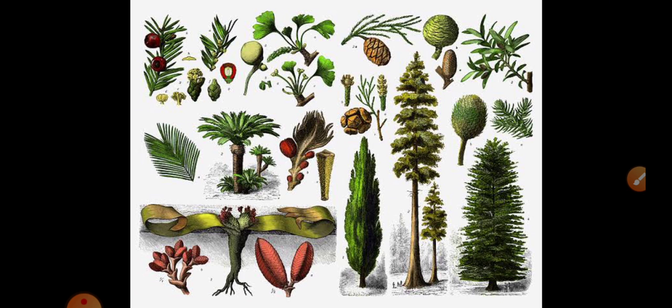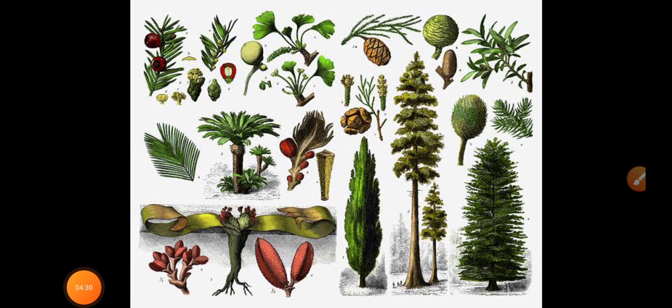Here you can see some plants. There are different types of plants, isn't it? From creepers to large or very big trees. Creepers are there, climbers are there, very small plants are there, shrubs are there, then coniferous trees are there. All these are different types of plants. Some of them have flowers, some of them have seeds. All these are different varieties of plants.